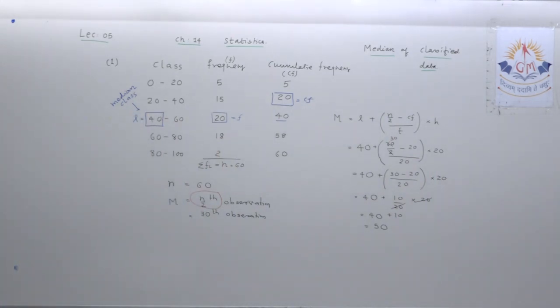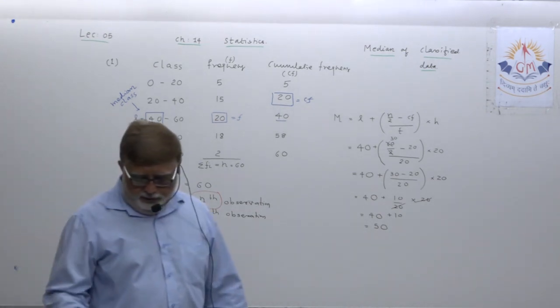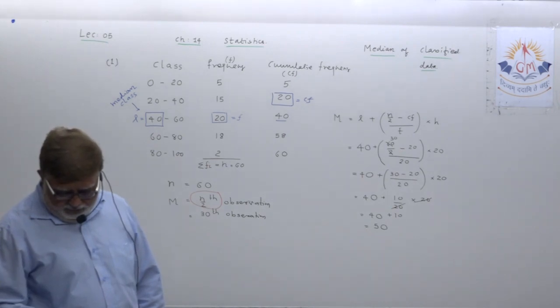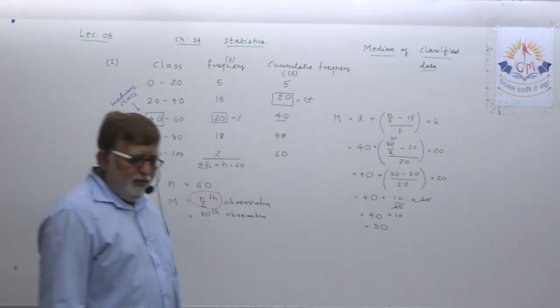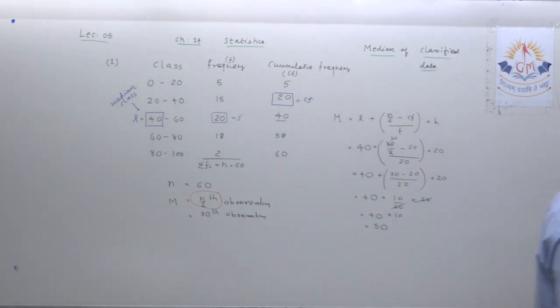That's why in the next example I will intentionally take an odd number of observations so that you will come to know it. Just verify this example first, verify the calculations, and then we will go for solving one more example.